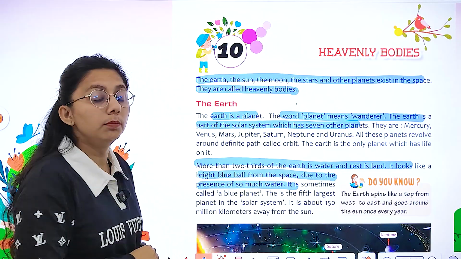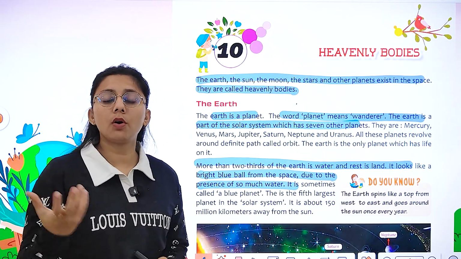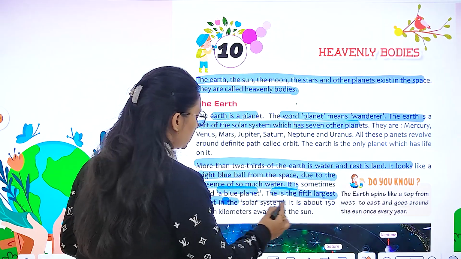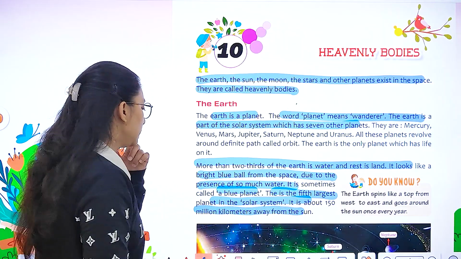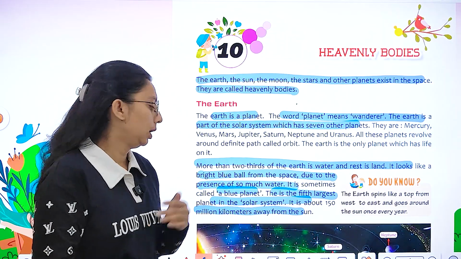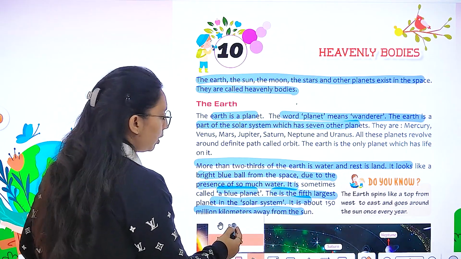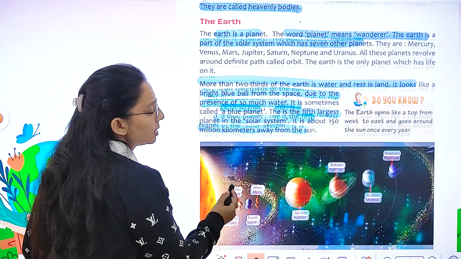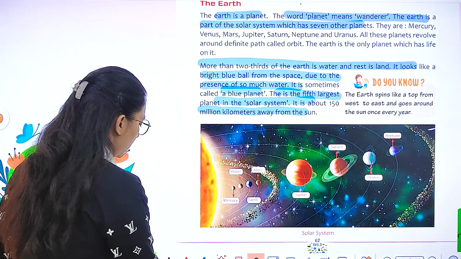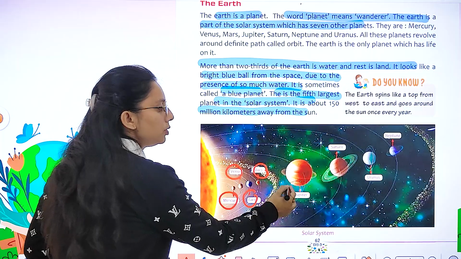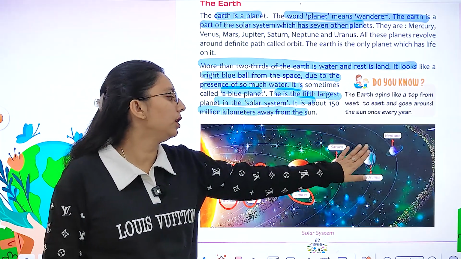It looks like a bright blue ball from space. Why? Because it has water. It is sometimes called the blue planet. It is the 5th largest planet in the solar system, which is 150 million kilometers away from the sun. The Earth spins like a top from west to east and goes around the sun once every year. So we have Mercury, Venus, Earth, Mars, Jupiter, Saturn, Uranus and Neptune.